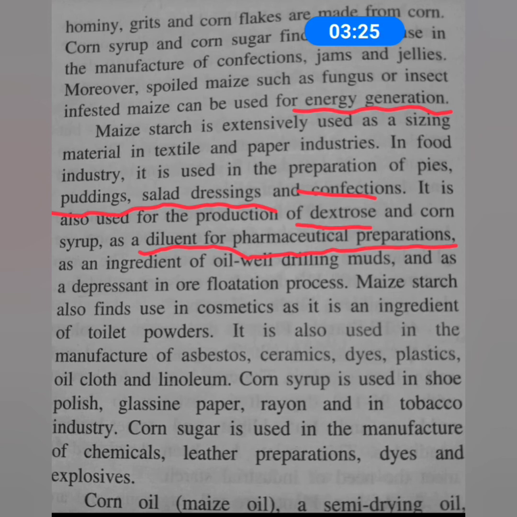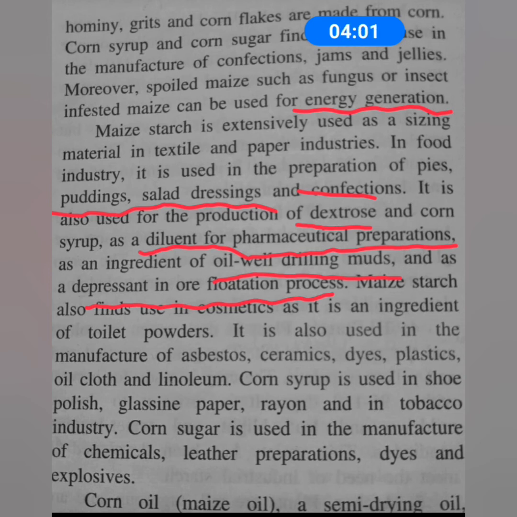And it is also used as an ingredient for oil well drilling muds, and as a depressant in the ore flotation process. You must have studied this before in your earlier studies, in chemistry, the ore flotation process. So a depressant is actually used for separating the sulfide ores, by preventing the froth formation.